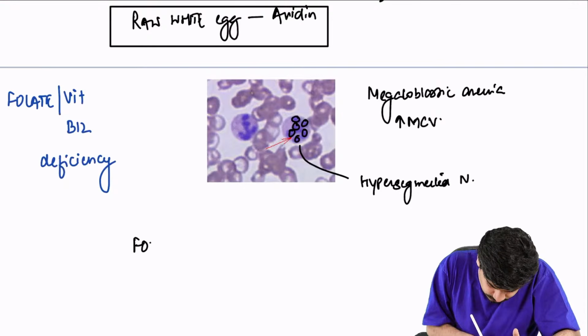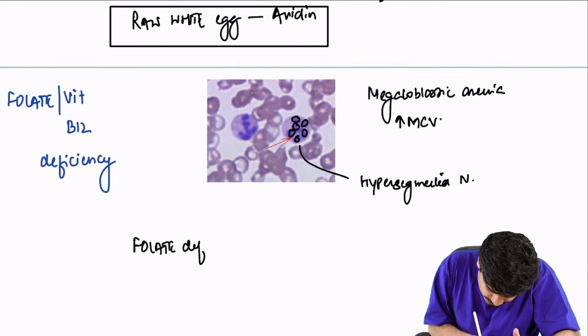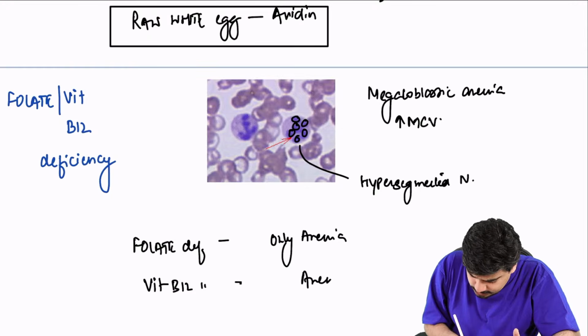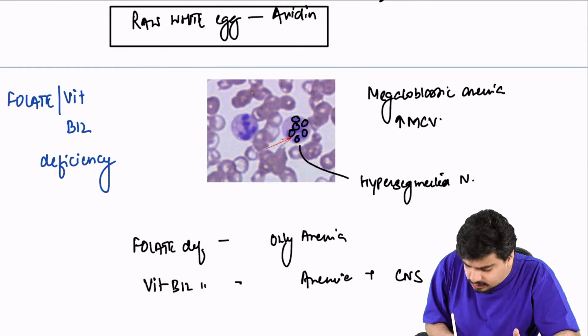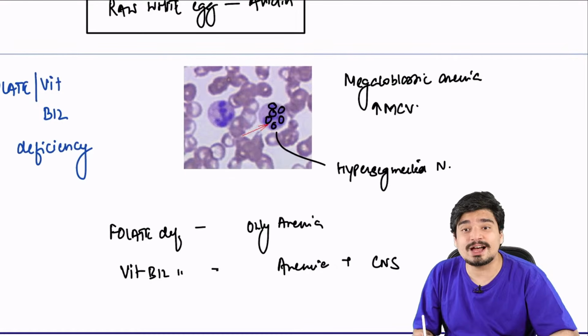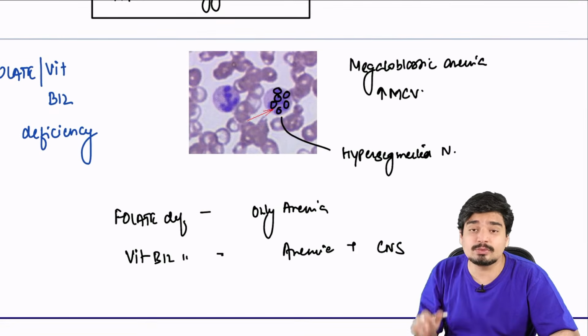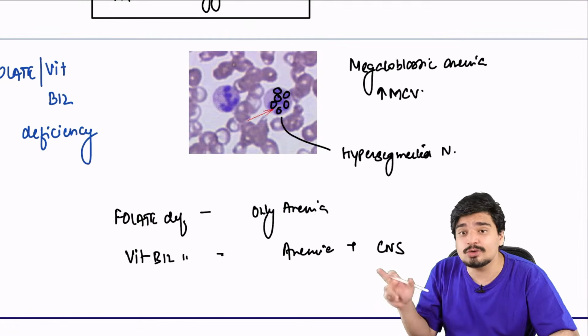Remember, folate deficiency will cause only anemia. While vitamin B12 deficiency will cause anemia along with certain central nervous system changes. You will have subacute combined degeneration. That's a medicine topic, but write it down here also. Vitamin B12 deficiency will cause anemia along with CNS changes.